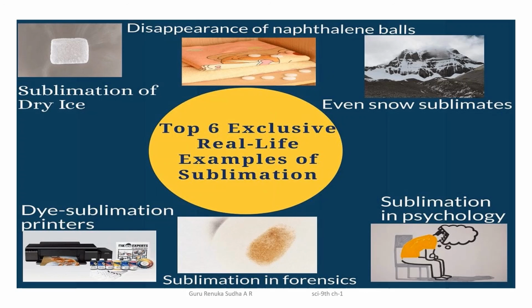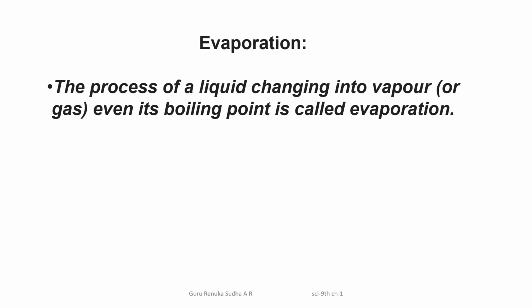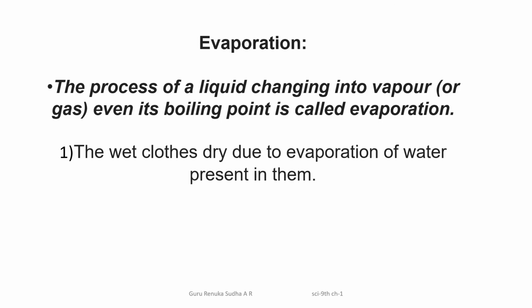These are all things that we see in our daily life, but we are not able to notice that they are the best examples of sublimation. But this is very useful in order to understand the characteristics of matter, how the molecules or particles move, and how they change the nature of the substances.